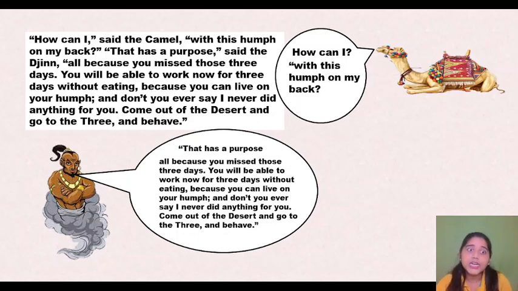"And don't you ever say, I never did anything for you. Come out of the desert and go to the tree and behave." Now the jinn is telling him not to say that I haven't done anything for you. You didn't work and you have to make up for your work. So I gave you this hump in which you can store your food and water and on which you can live for 3 days without eating. So I have done something for you, right? Now come out of the desert and go and work with the other 3 and behave properly. So now the jinn has given the camel a lesson.